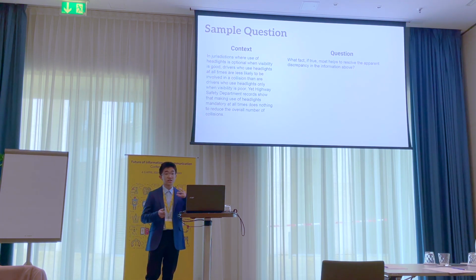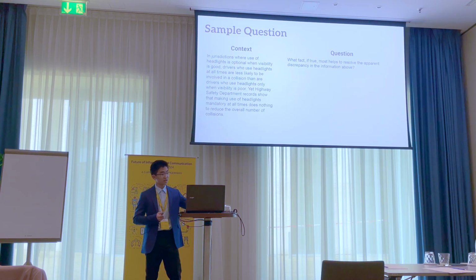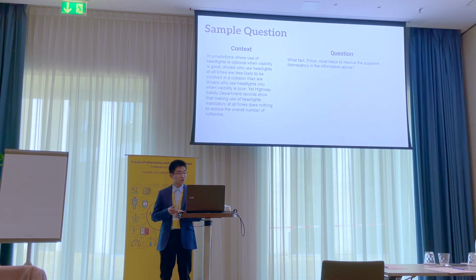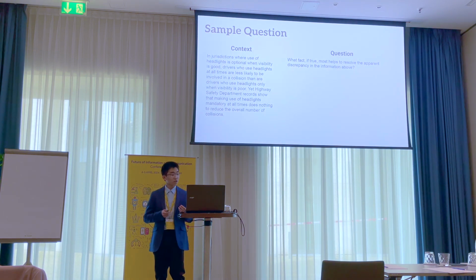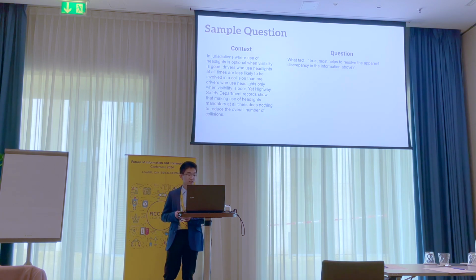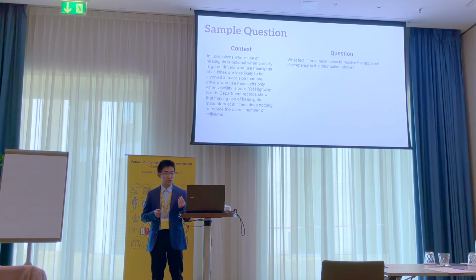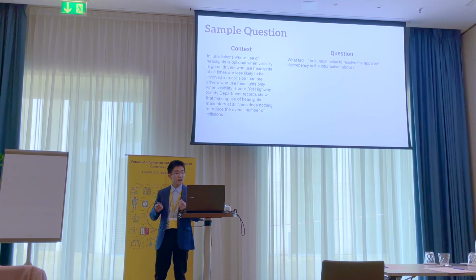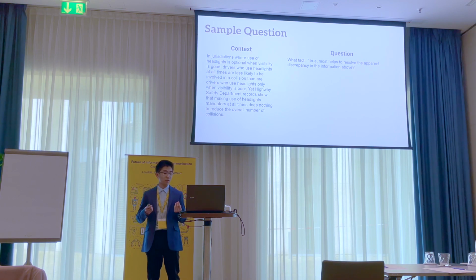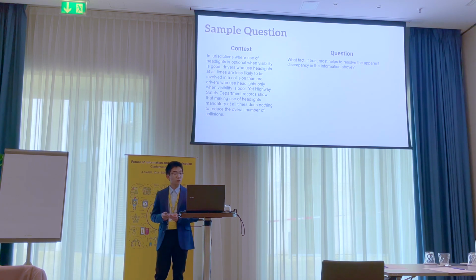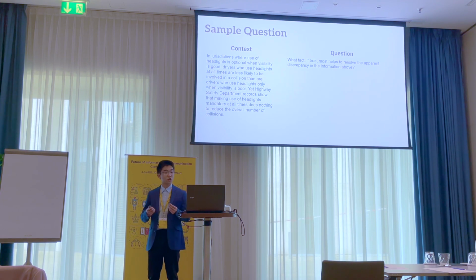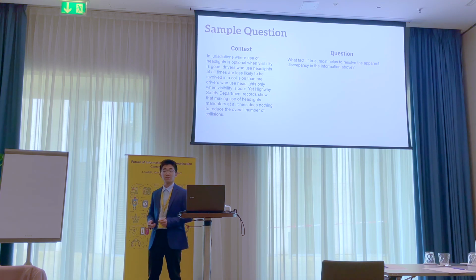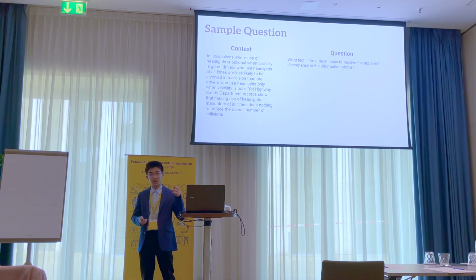So our context, or the knowledge that we looked at previously, will look something like this. I'll read it for you. It says, in jurisdictions where use of headlights is optional when visibility is good, drivers who use headlights at all times are less likely to be involved in a collision than are drivers who use headlights only when visibility is poor. Yet Highway Safety Department records show that making use of headlights mandatory at all times does nothing to reduce the overall number of collisions. Now, we could ask the question, what fact, if true, most helps to resolve the apparent discrepancy in the information above?